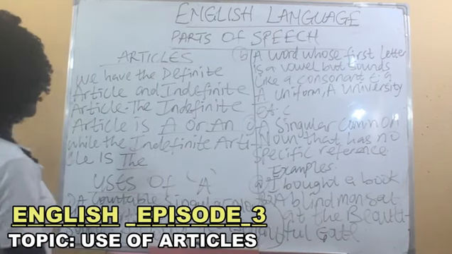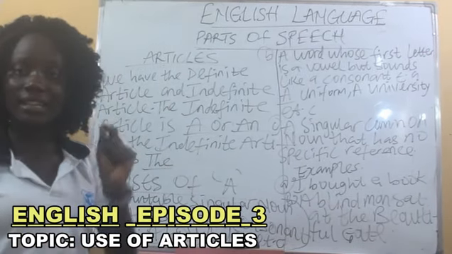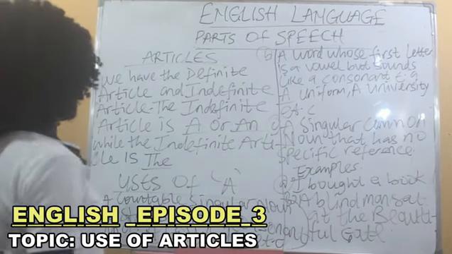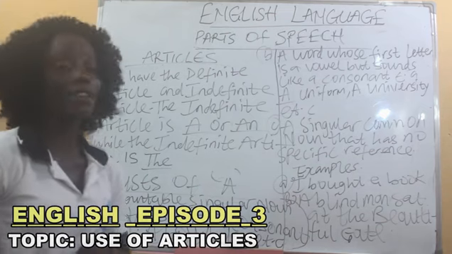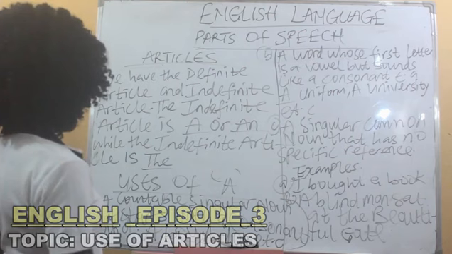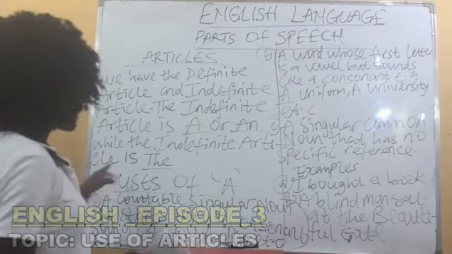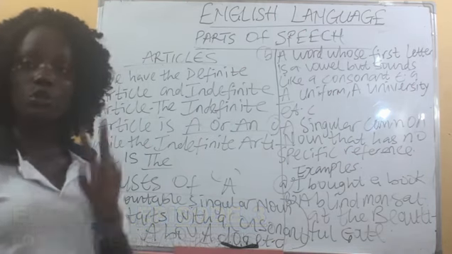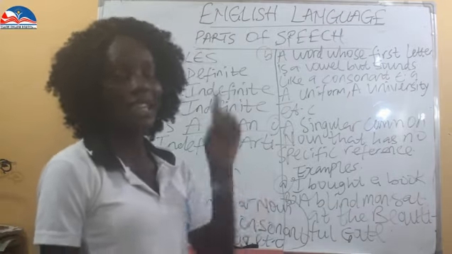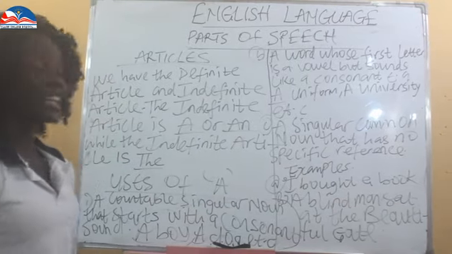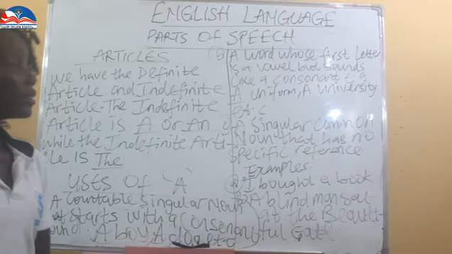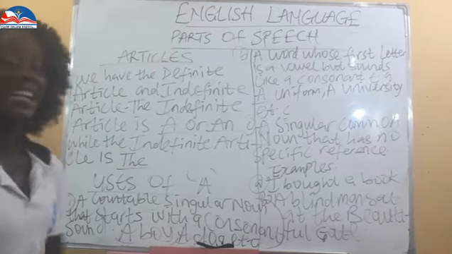Articles: we have the definite article and the indefinite articles. The indefinite articles are a or an, while the definite article is the. We have two types of articles: the indefinite articles and the definite articles. Like I said, the indefinite article is a or an, while the definite article is the.